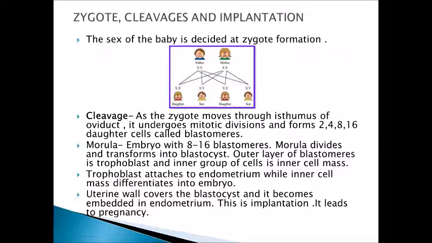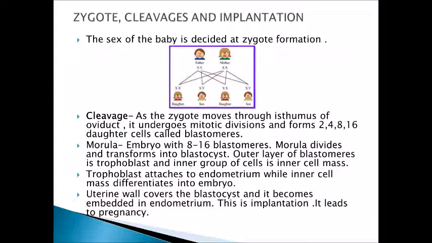Now this trophoblast, that is the cells of the outer layer, helps in the attachment to the endometrial wall. Whereas the inner cell mass differentiates into the embryo. The uterine wall covers the blastocyst and it becomes embedded in the endometrium. And this is called implantation. This implantation leads to pregnancy.